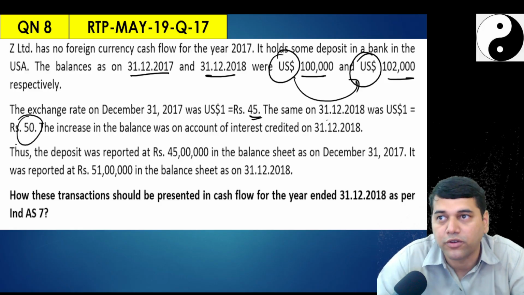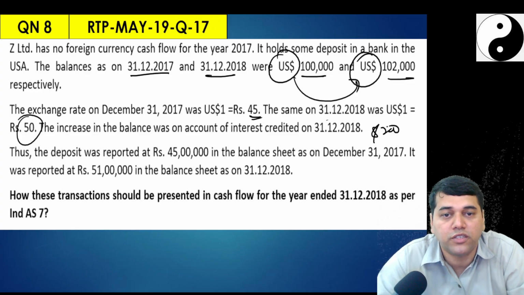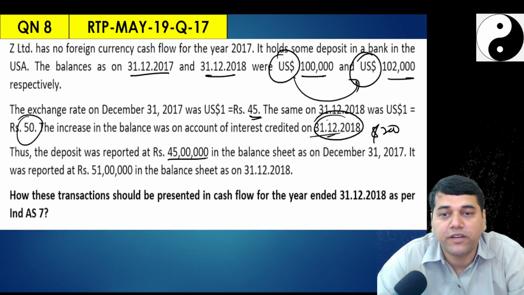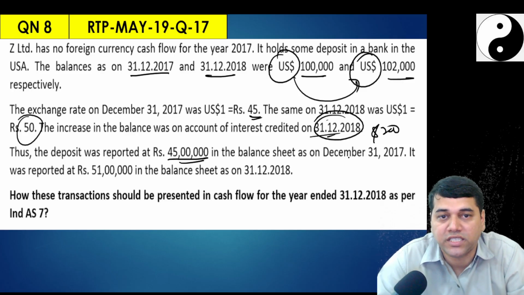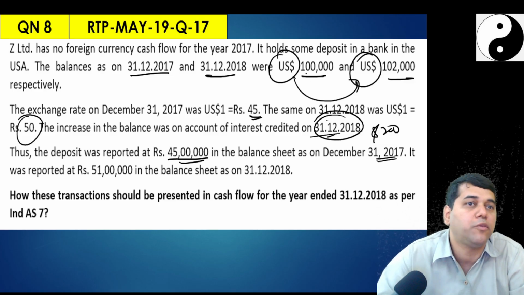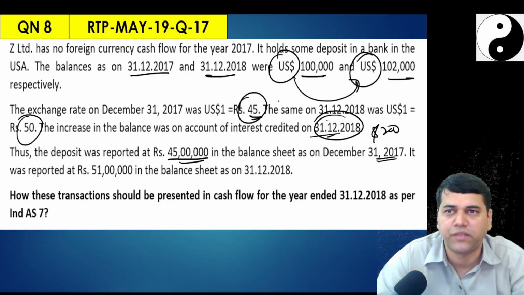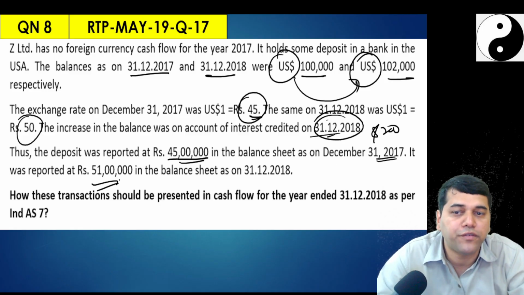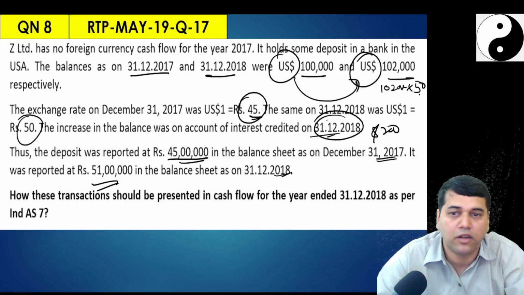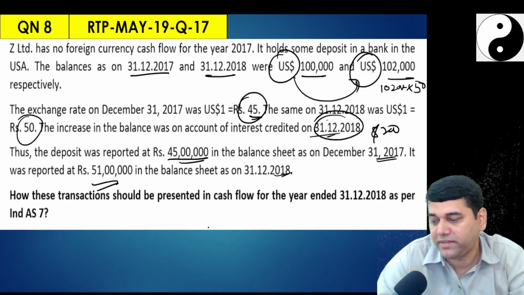Okay, that means there is a gain also, unrealized gain. The increase was on account of the dollar 2000, which is the interest credited on the last day. Thus the deposit reported was 45 lakhs in the balance sheet on 31st March 2017. Perfect, because this deposit is the monetary asset, FD. You state it at the closing rate, and it was reported at 51 lakhs on 31st March 2018. How? 1 lakh 2000 into 50. How much does it come to? 51 lakhs. How should it be presented in the cash flow?